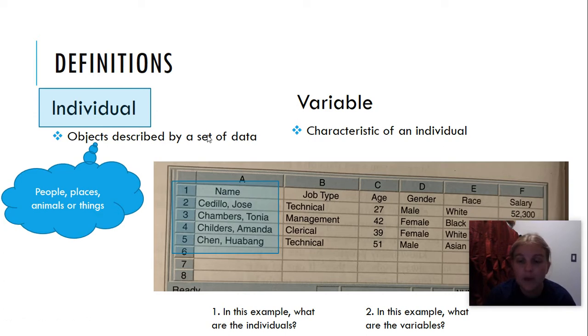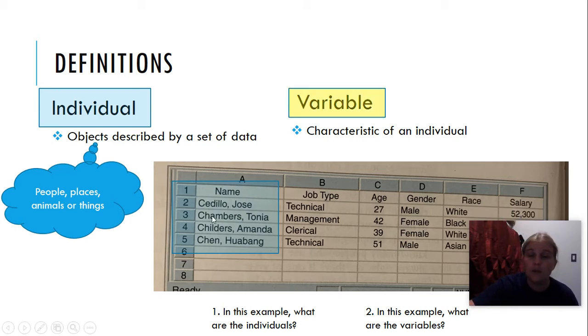In this example, what are the variables? So what things are describing these people? The people are my individuals, and the job type is describing what these people do. The age is describing how old these people are. The gender, male or female, is describing whether these are boys or girls. The race is describing what race they are. The salary describes how much money they make.